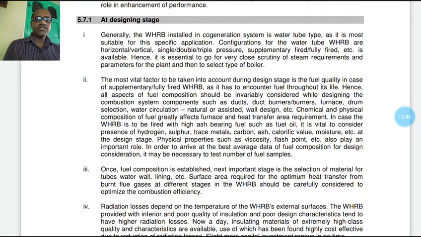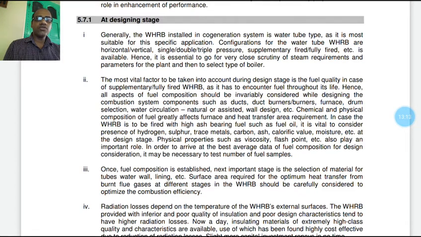At design stage, second point, the most vital factor to be taken into account during the design stage is the fuel quality in case of a supplementary or fully fired waste heat recovery boiler, as it is to encounter fuel throughout its life.